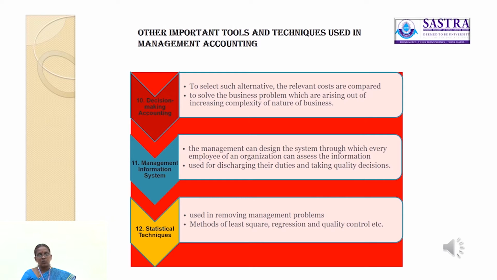So decision making accounting is one of the techniques used in management accounting, that is, a business problem can be solved by choosing any one of the best and most profitable alternatives. To select such an alternative, the relevant costs are compared. Thus accounting information is used to solve the business problems which are arising out of increasing complexity of nature of business.